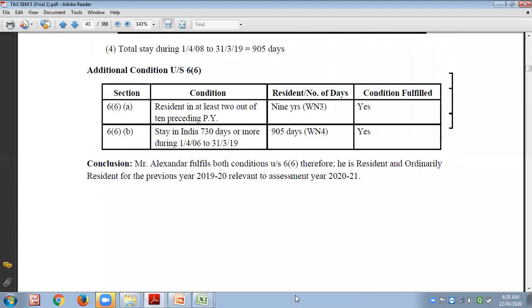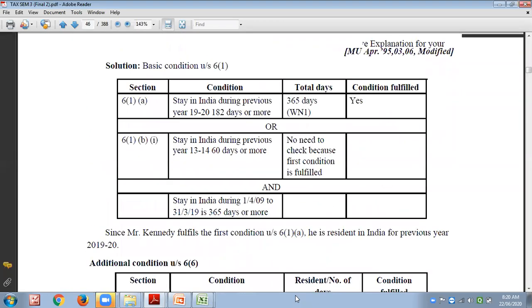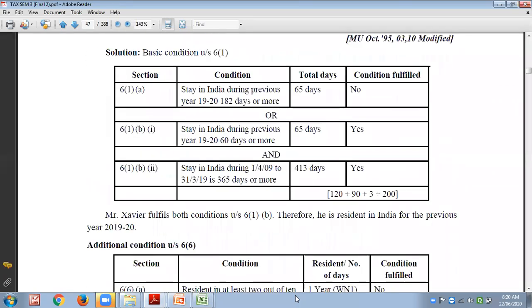And this book is available on the website. Please go and study. You should not have the excuse, sir, we don't have the book, how can I study, how can I do the homework, assignment, etc. It is available. I have made it available for you. Go and study.